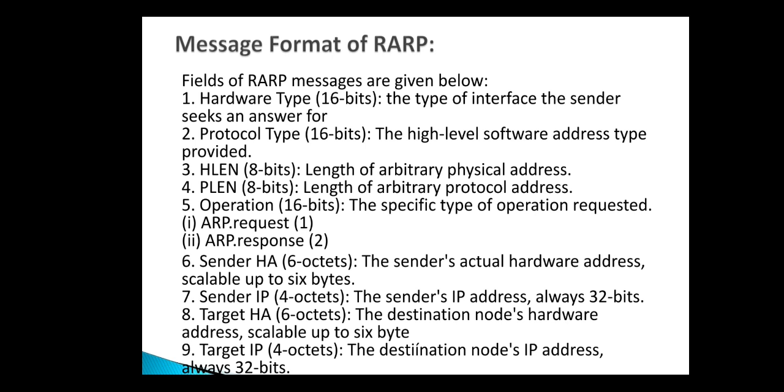Operations. Specifies the type of operation, that is ARP request or ARP response, RARP request or RARP response. Sender's hardware address. This is the actual hardware address of the sender. This is 6 bytes, that is 48 bits. Sender's IP address, that is the 32-bit IP address. Target hardware address, that is the destination node's hardware address, and it is up to 6 bytes. And target IP address, that is the destination IP address of 32 bits.